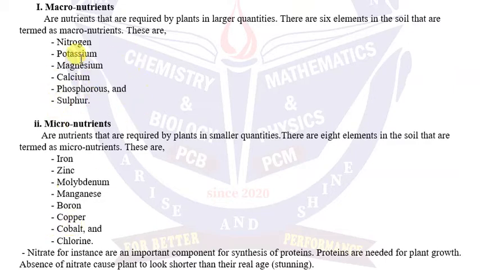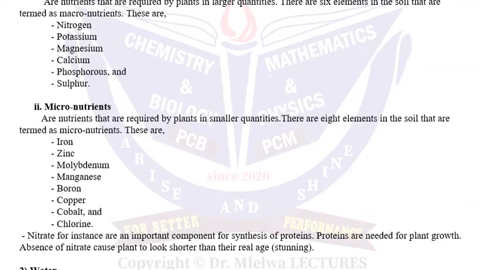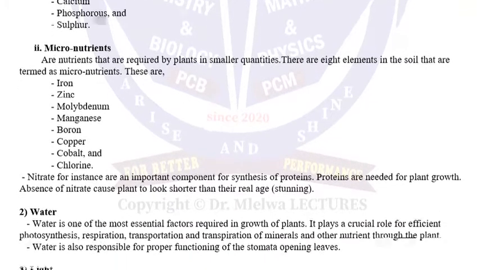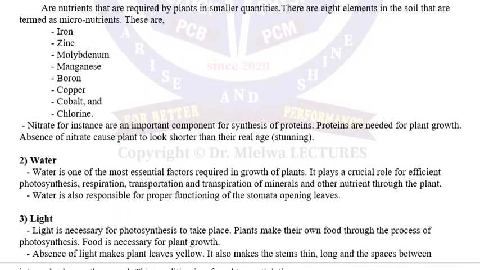So deficiency of macronutrients always has a large manifestation in plants as compared to the deficiency of micronutrients. So the micronutrients are those which are required by plants in small quantities. There are 8 elements in the soil which are termed as micronutrients.